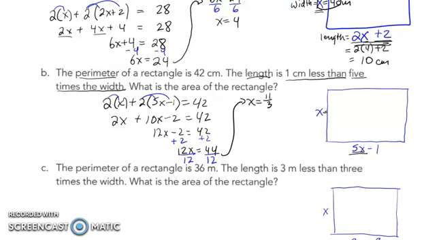So the x here, the vertical, is 11 over 3 centimeters. And the 5x minus 1 is going to be 5 times 11 over 3 minus 1. And just to make things go a little bit faster here, 55 over 3 minus 3 over 3 is going to be 52 over 3. I had to get a common denominator to put those pieces together.